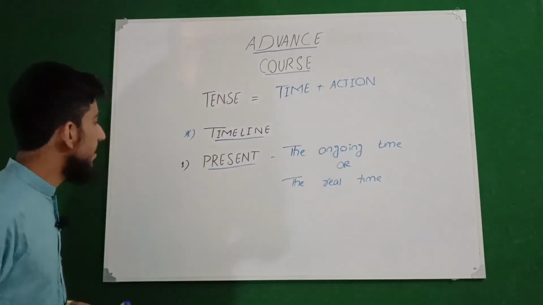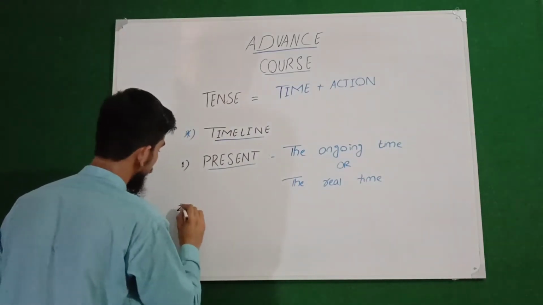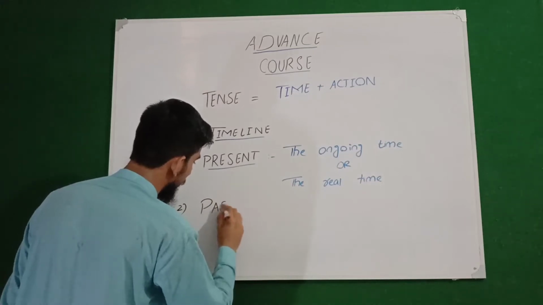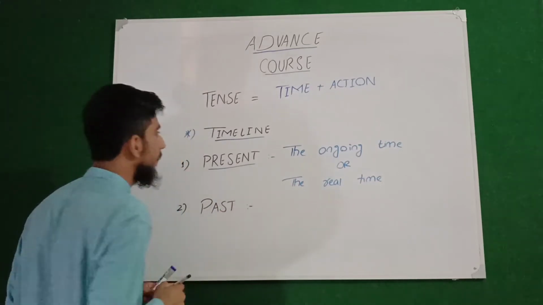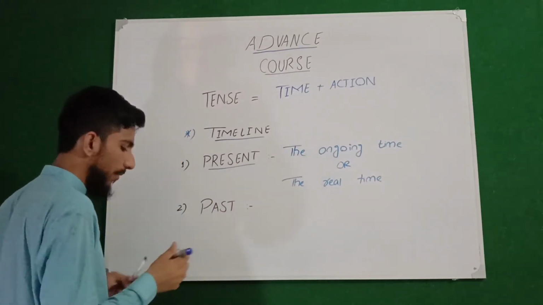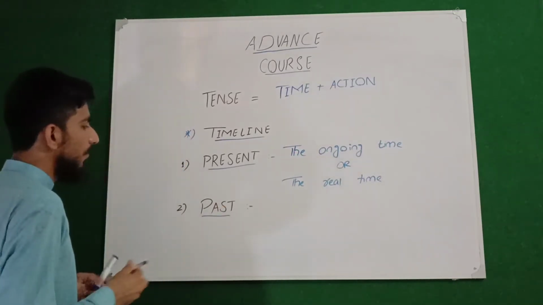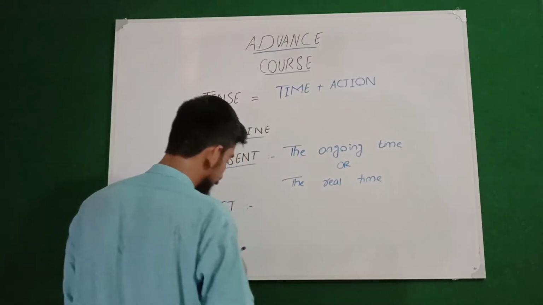Now the second time is past time. So now we will discuss what the past time is.